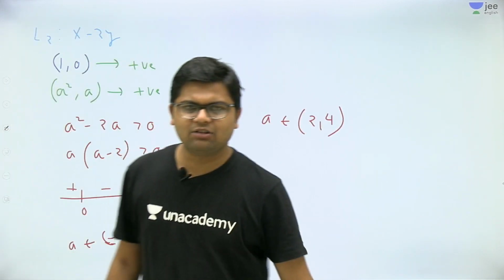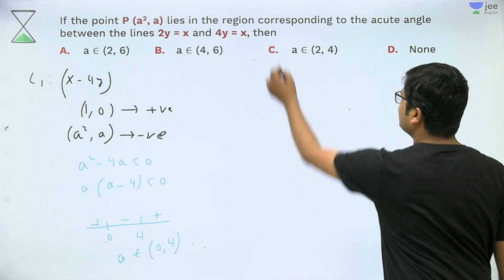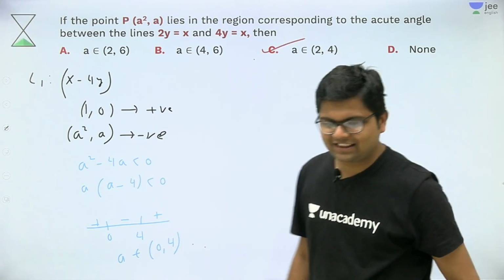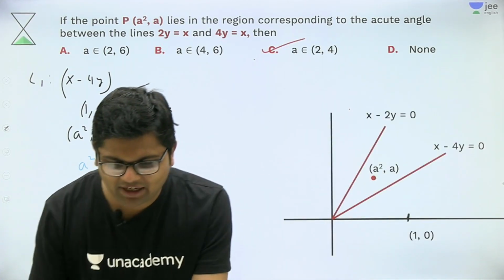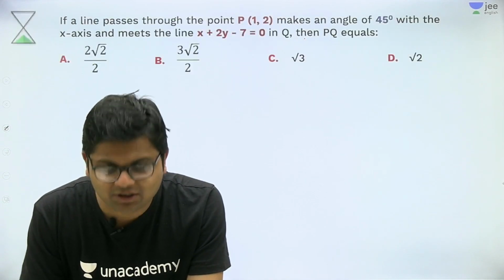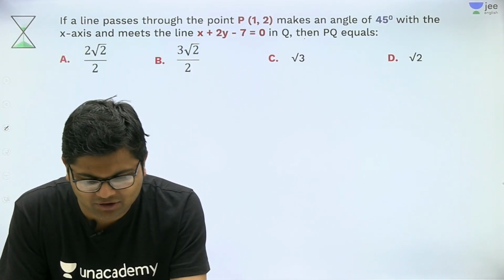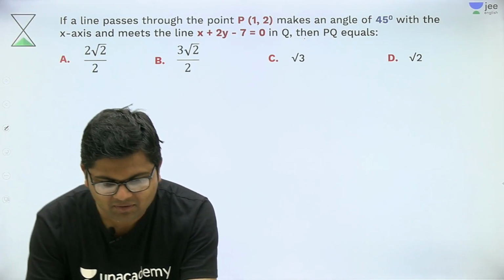Okay, so the answer will be C for Calcutta. I think everybody must have understood it. Very good. Next question. Try it.